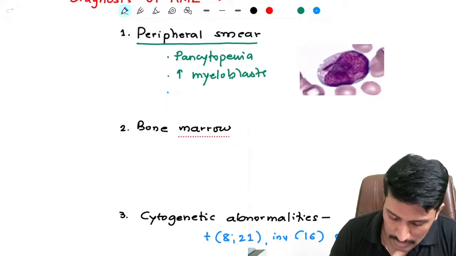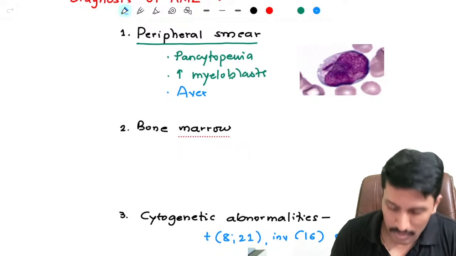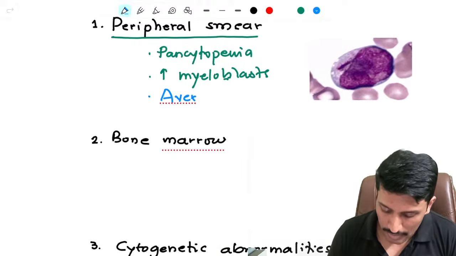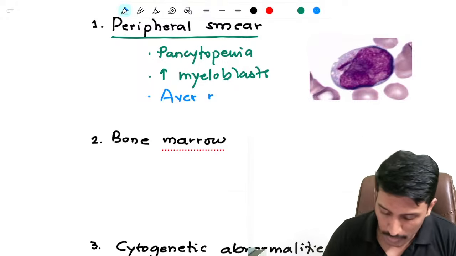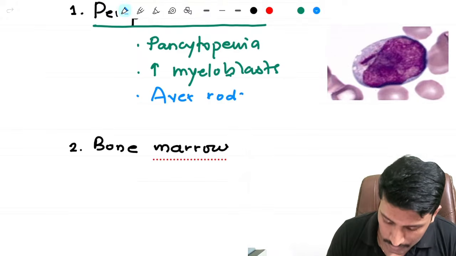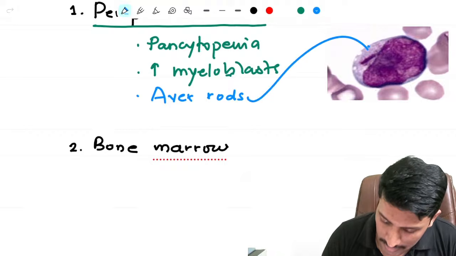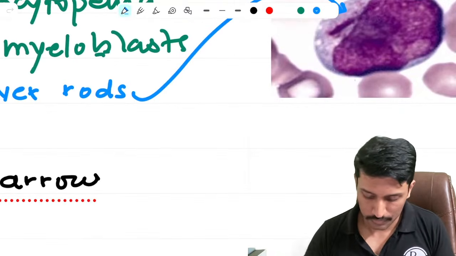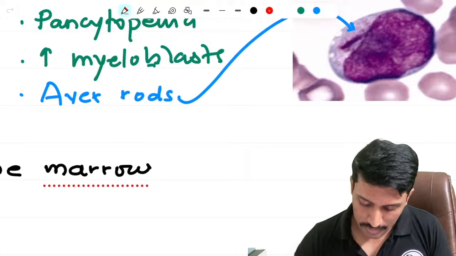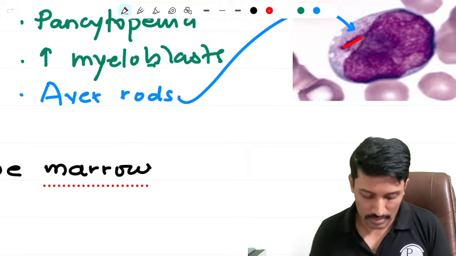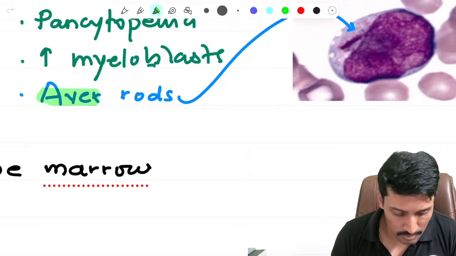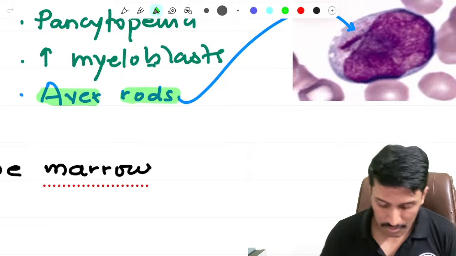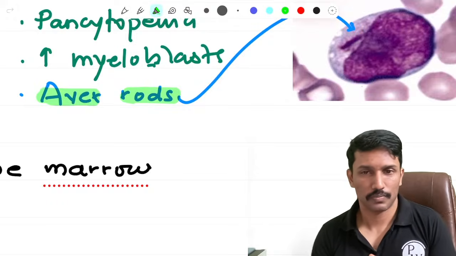So increased myeloblasts, and some of these myeloblasts, particularly in some variants of AML, will have azurophilic needle-like inclusions in the blast cells called Auer rods. So if Auer rods are seen, it is highly diagnostic of AML. This needle-like inclusion that you see here is called Auer rods. So this is what your teachers are particularly looking for in your answer. You should be able to mention Auer rods. Okay.